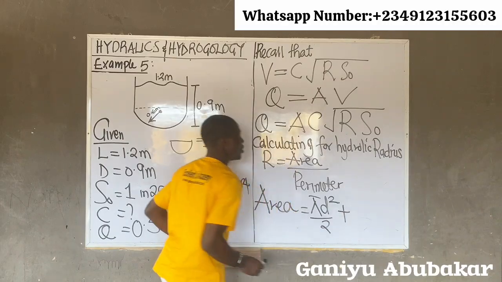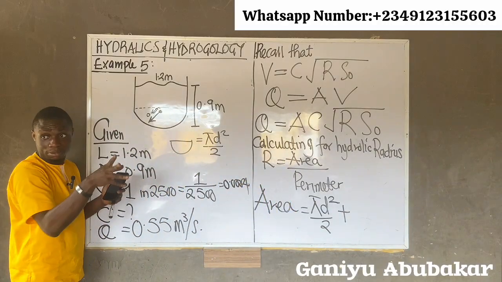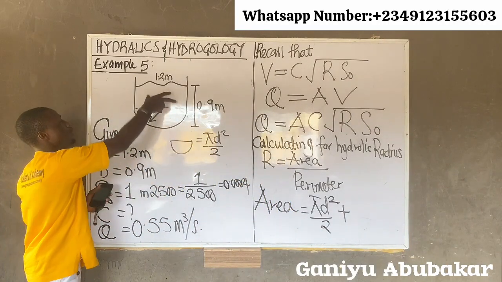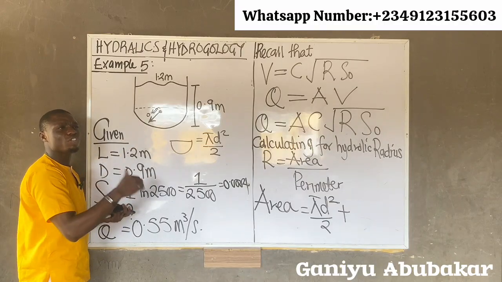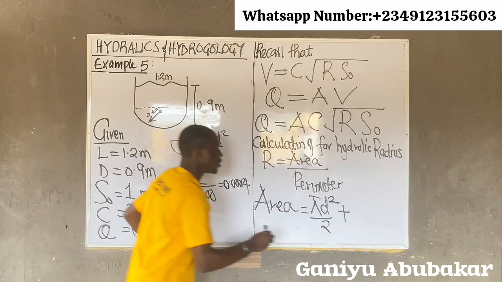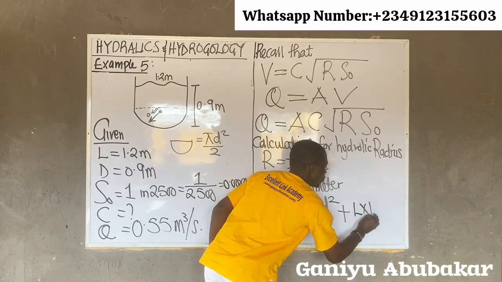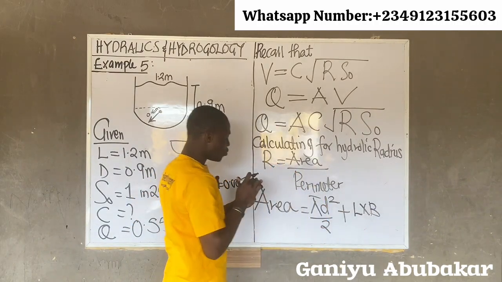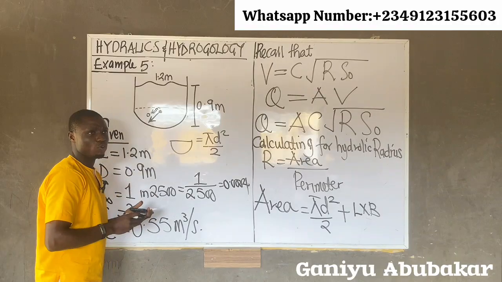Then plus. Now, because I have two shapes, the first one plus what's this one here? Rectangle. What's the formula for a rectangle? Length times breadth as the area. Length times what there? My breadth. Are we good? Put in the values you have there.